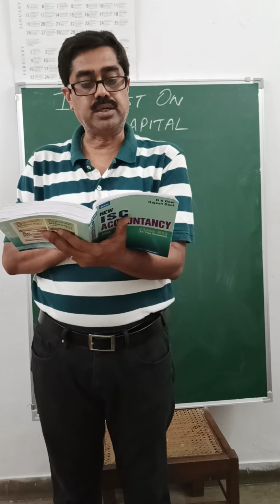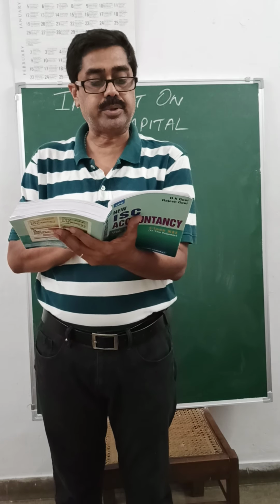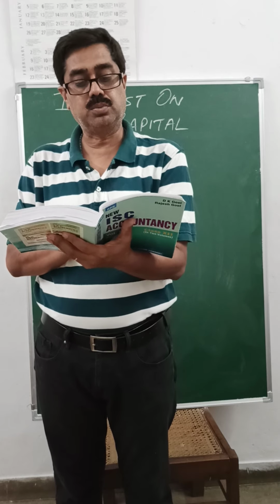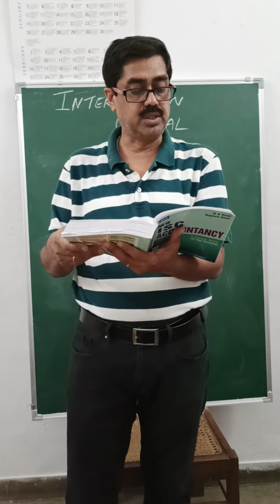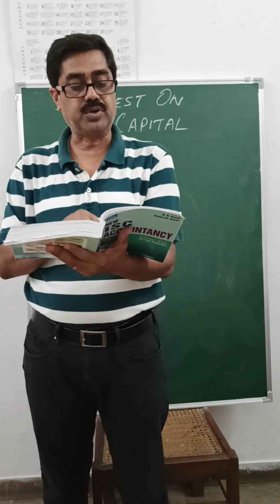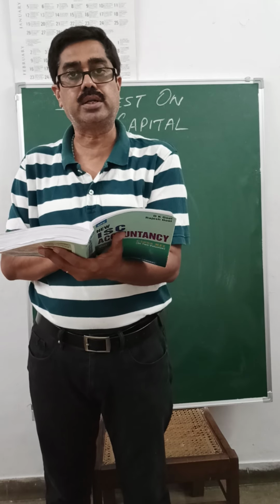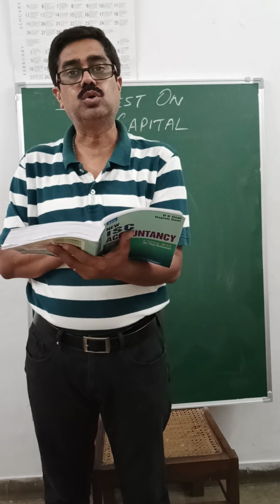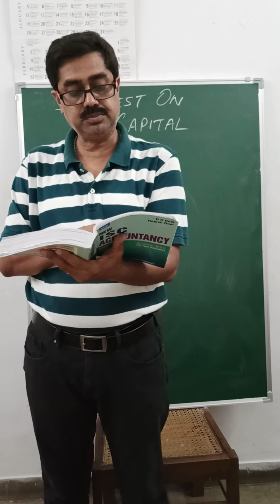A and B are partners who are sharing the profit in the ratio of 3:2 with capitals of rupees 2 lakhs and 1 lakh respectively. Show the distribution of profits in each of the following alternative cases. There are 5 cases given here. The first one says, if the partnership deed is silent, there is no provision for interest on capital to be allowed, and the profits for the year being 50,000.